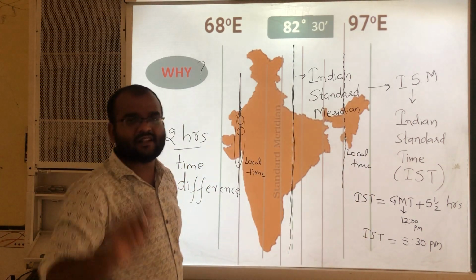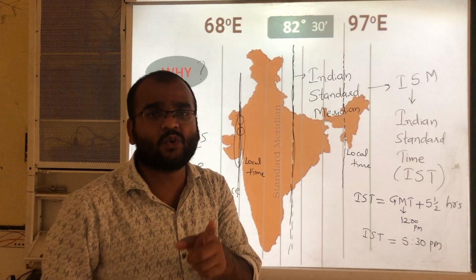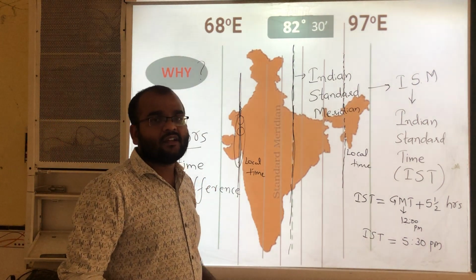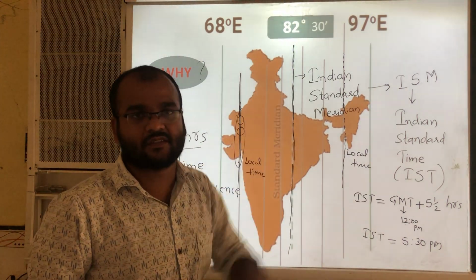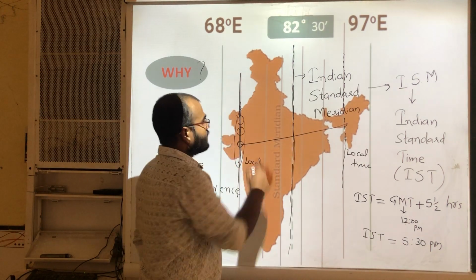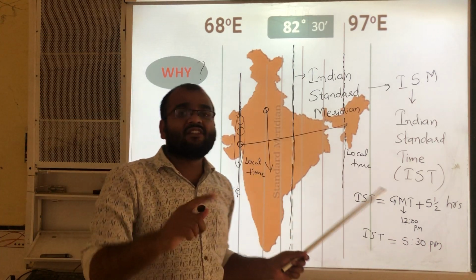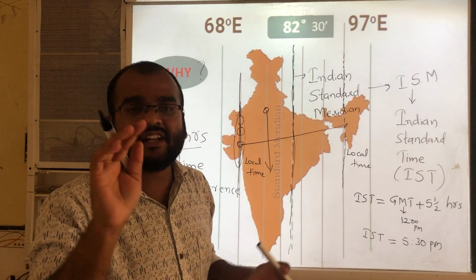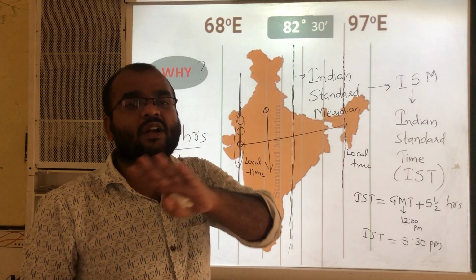All these local times are different, and these local times lead to problems, especially during traveling. For example, some trains have to cross different states. One train starts from here and goes like this, another starts here and goes like this. So there will be so much confusion in the traveling schedules if we follow local timings. That's why we should not follow local time.